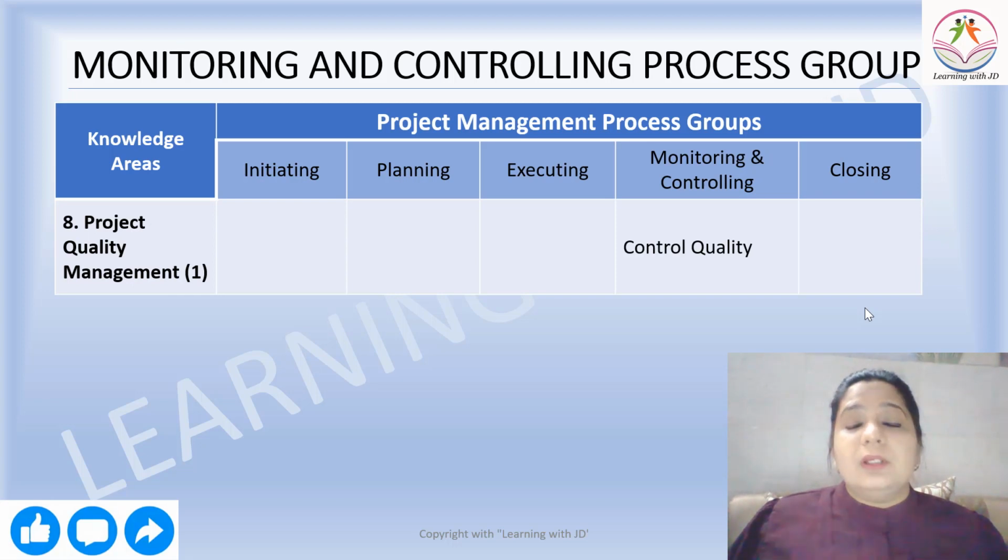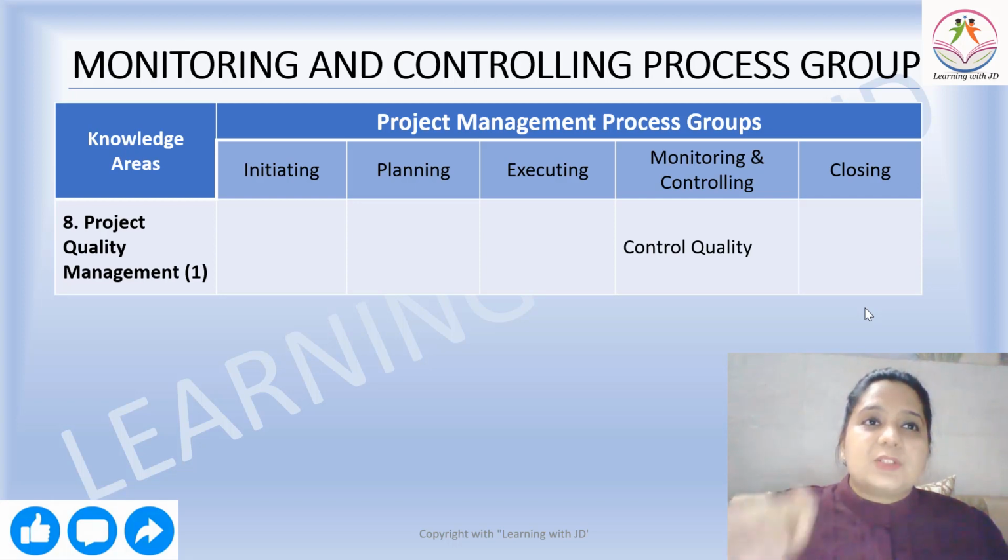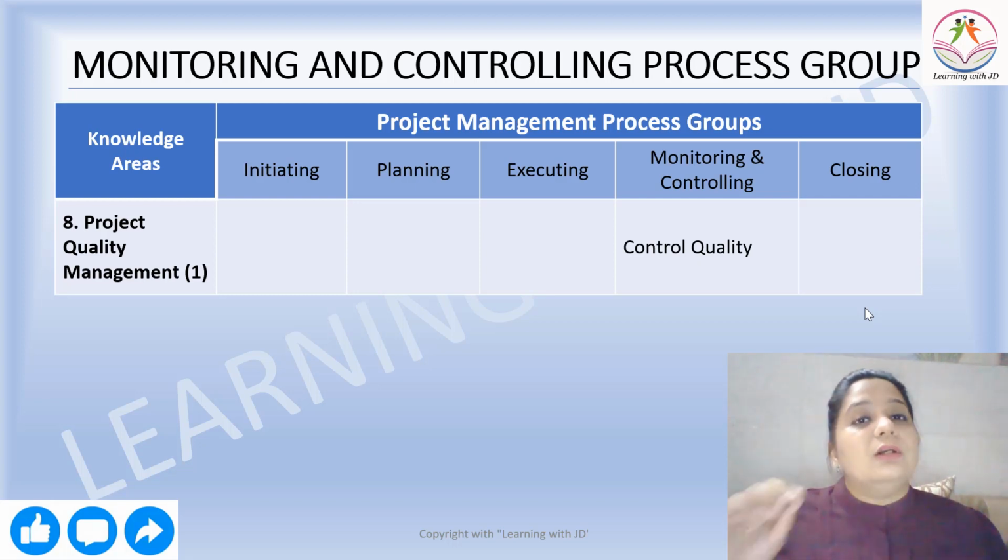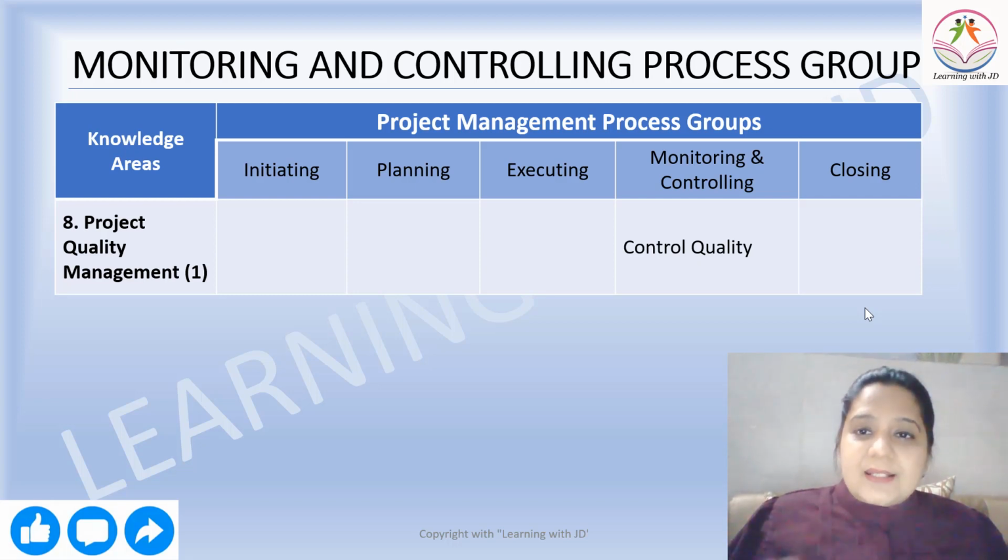Then another important aspect is your quality. The quality is something that has to be controlled. Whatever was discussed and finalized with the stakeholder has to be a part of your quality management plan, and it has to be monitored during the monitoring and controlling process group, and hence control quality.